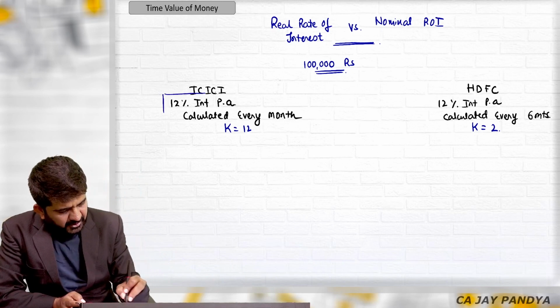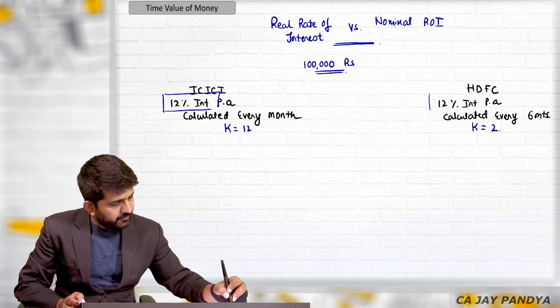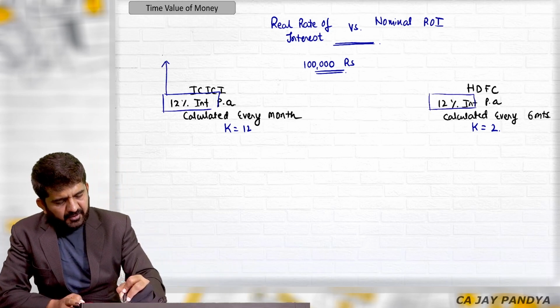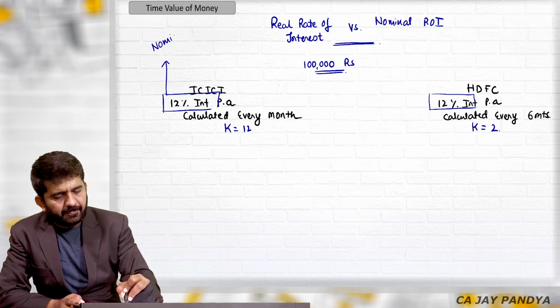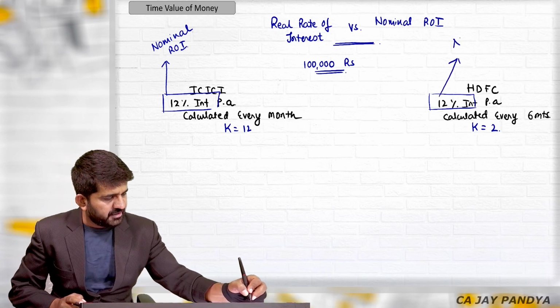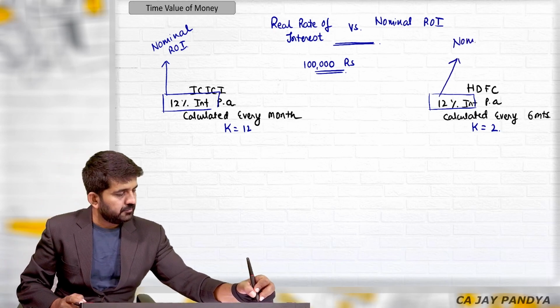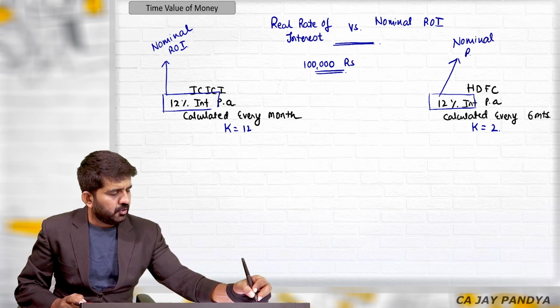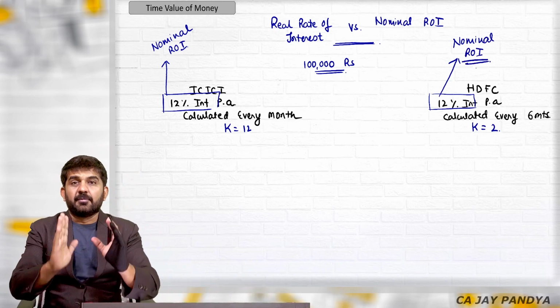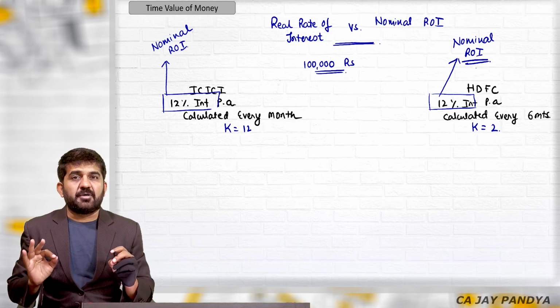Let me talk about this. This 12% rate of interest is the nominal rate of interest. And believe me, finance is a decision making subject.